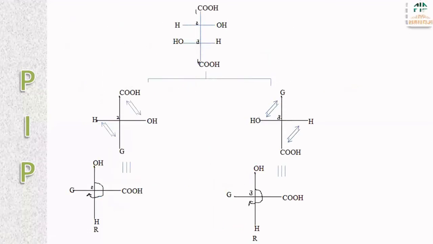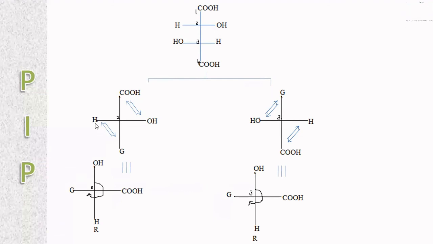Here another example. The molecule having two asymmetric carbon atoms. So for this, we have to take one asymmetric carbon as fixed and another asymmetric carbon is considered as a general group G, which is mentioned here. The first asymmetric carbon is taken and the second carbon atom is taken as a general group G, and we have to fix the order of priority.